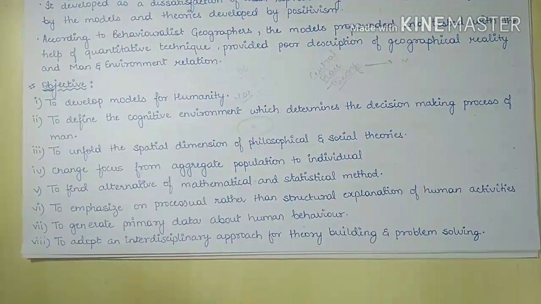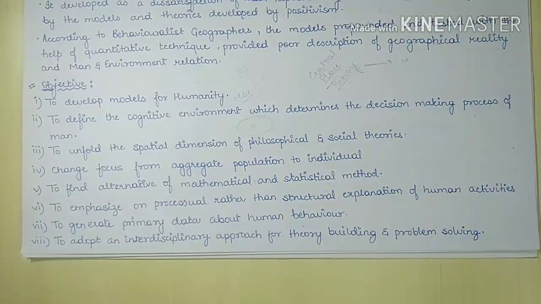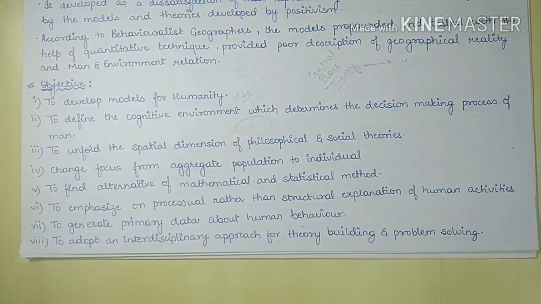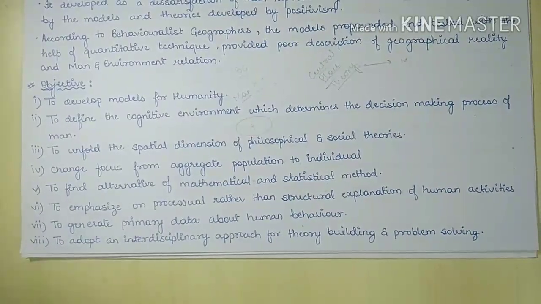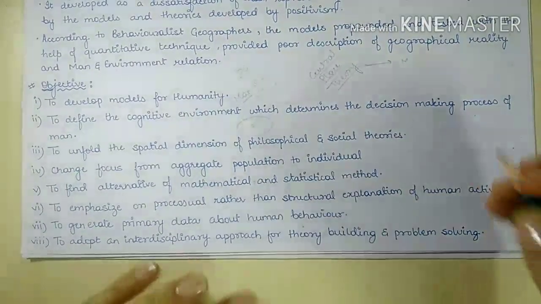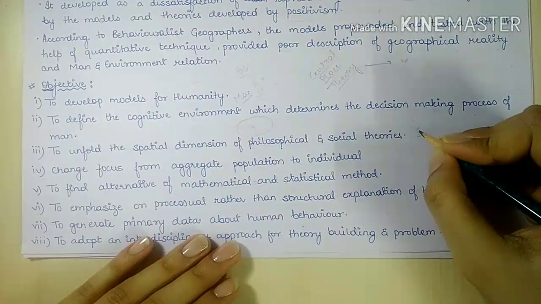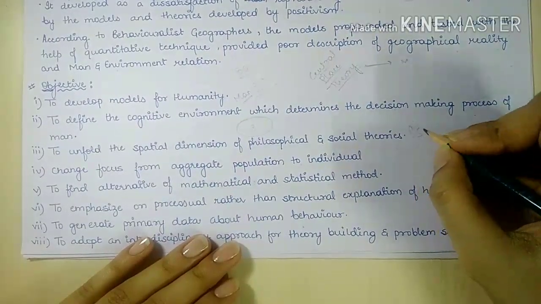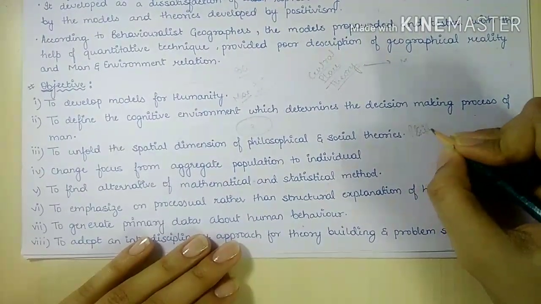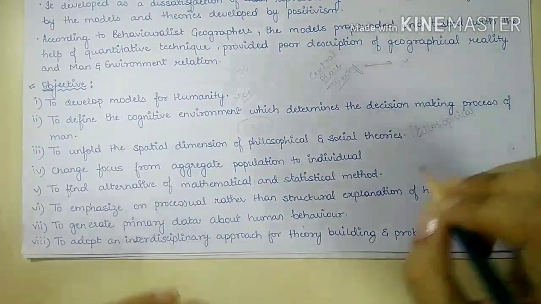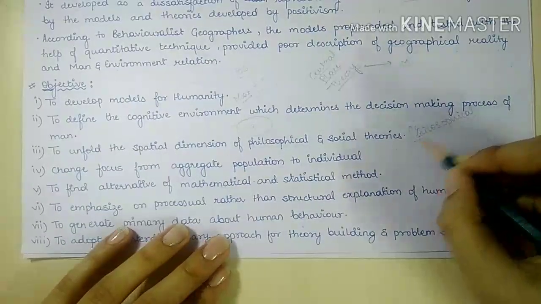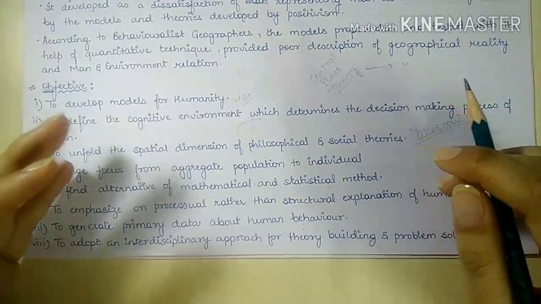Next, it tried to unfold the spatial dimension of psychological and social theories of human behavior and human decision making. We can see that philosophical concepts were brought into this behavioral geography.